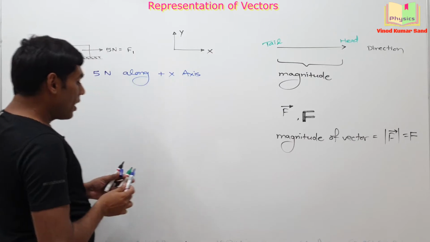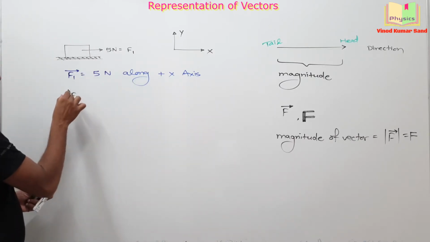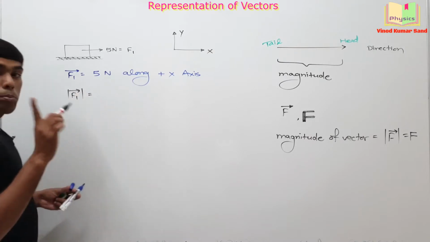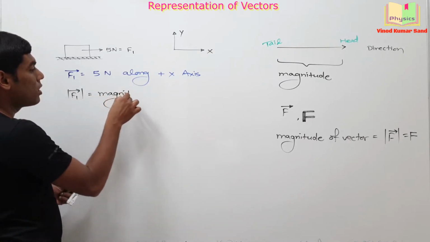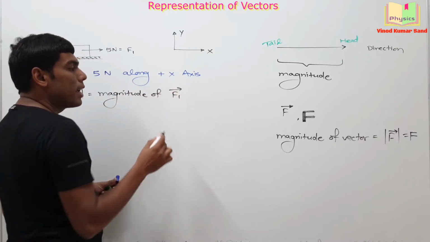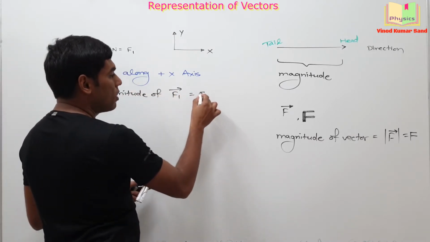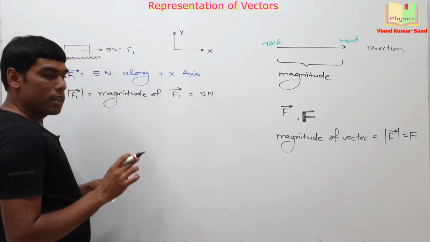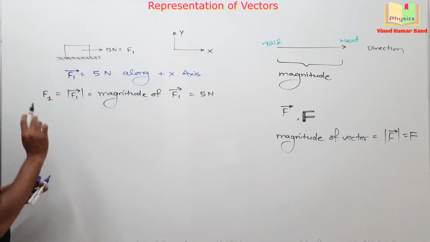Okay. If someone asks you the meaning of mod F1, then what should you reply? Mod F1 means the magnitude of vector F1, and the magnitude of vector F1 is only 5 Newton. Clear? Some books will represent this as simple F1.